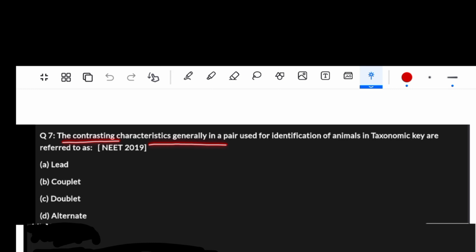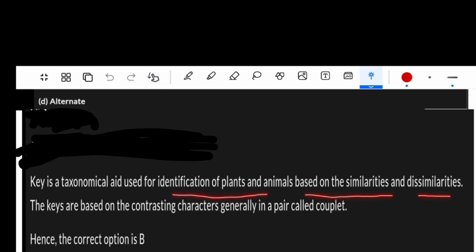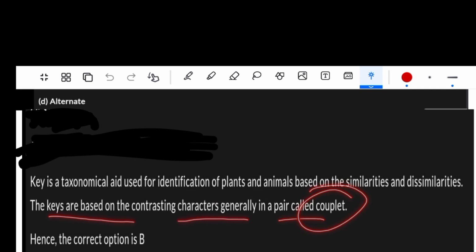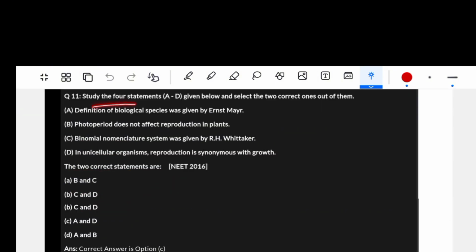The contrasting characters generally in a pair used for identification of animals in the taxonomic key are referred to as: lead, couplet, doublet, alternate. Key is a taxonomic aid used for identification of plants and animals based on the similarities and dissimilarities. The keys are based on the contrasting characters generally in a pair called couplet. Hence, the correct option is couplet. The label of herbarium does not carry information on date of collection, name of collector, local names, height of plant. Option D is the right answer.